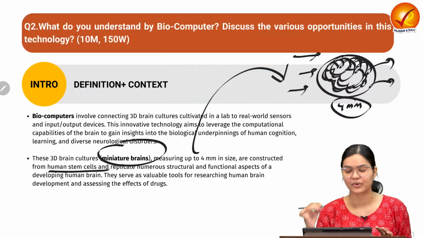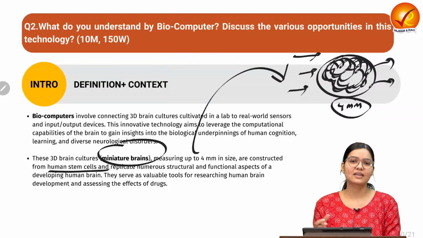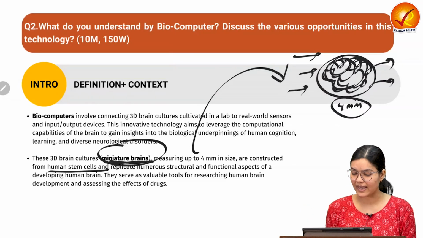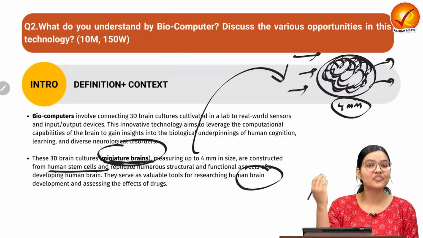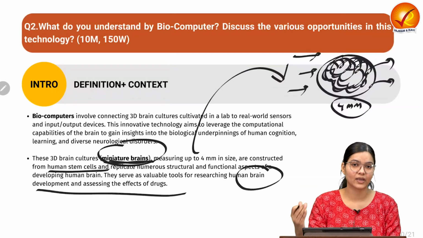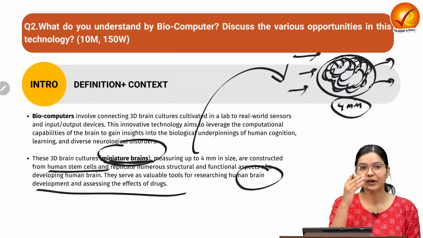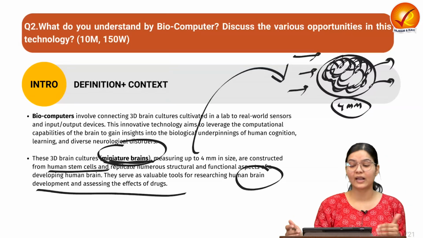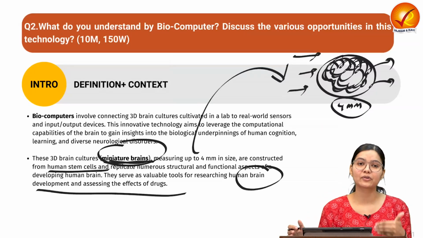It receives input continuously, and it does the processing of all this information, and it provides some output. So what scientists are trying to do with the help of this miniature brain is to understand how the human brain functions. How we have this cognitive behavior, cognitive learning with respect to the different kinds of processes going on, how we learn, how our brain functions with respect to different drugs.